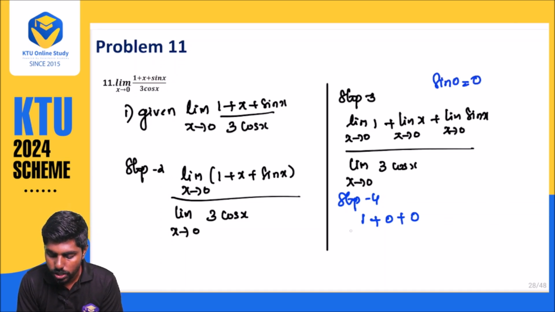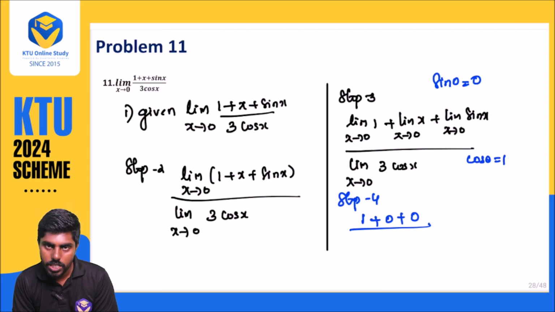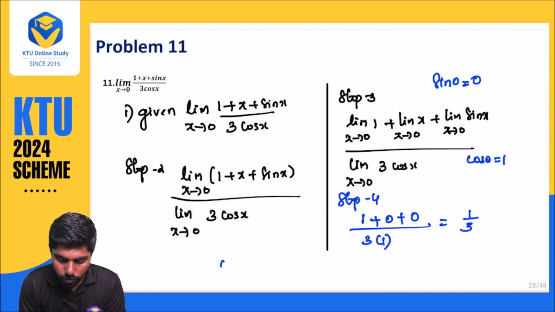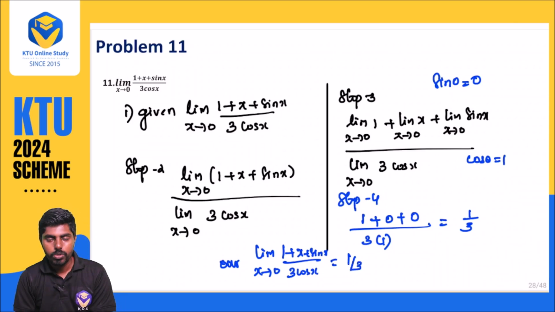So here also 0 divided by, what is cos 0? Cos 0 is 1. So 3 into 1. So you are getting 1 by 3. So our required answer, limit x approaches 0, 1 plus x plus sin x divided by 3 cos x, is equal to 1 by 3. So this is the thing.